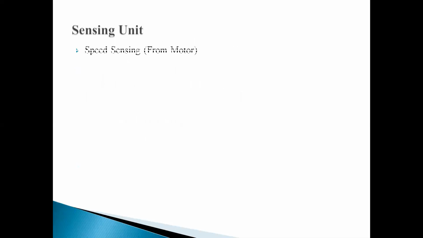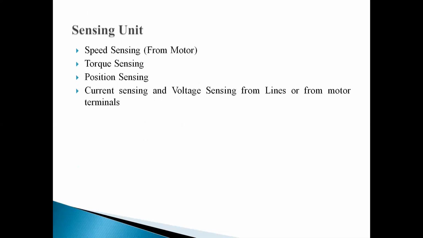Next component is sensing unit. Sensing unit can be speed sensing, torque sensing, position sensing, current sensing, and voltage sensing. Current voltage sensing we already know. Position sensing we know. Speed sensing, tachometer is there. So if we need to sense the speed of the motor, then we will be using speed sensing. If we have to control the speed, then speed sensing will be required. Okay.